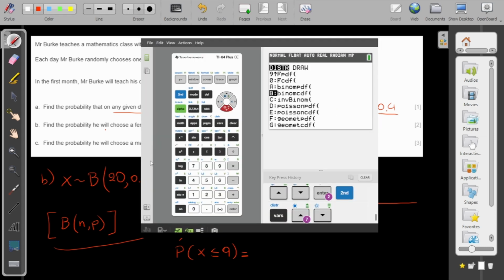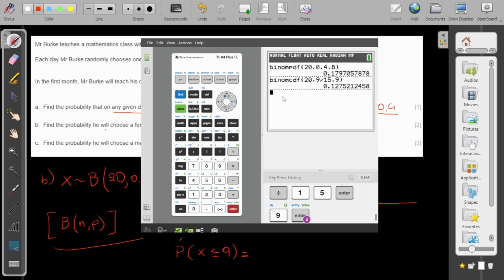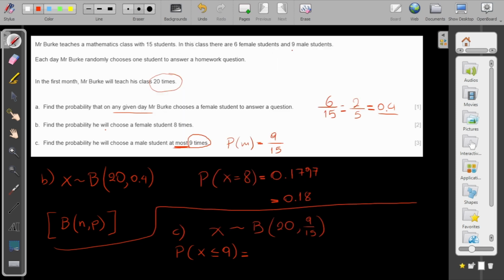So now I will go here, and then how many trials do I have? 20. What's the probability of success? 9 divided by 15. And the value up to how many? 9. And my answer will be 0.127, so 0.13. So the probability is 0.13, and that's a classical binomial distribution problem.